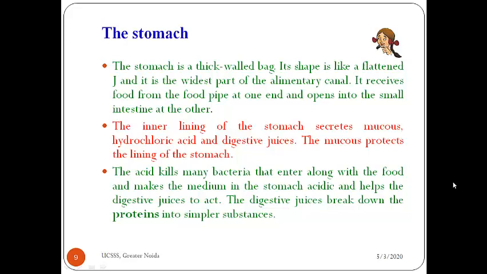It receives food from the food pipe, and the inner lining of the stomach secretes mucus, hydrochloric acid, and digestive juices. Mucus protects the inner lining of the stomach. Hydrochloric acid kills the germs that come along with the food, and also makes the acidic medium for the digestion of food. And digestive juices, what does it do? It breaks down protein into simpler substances.